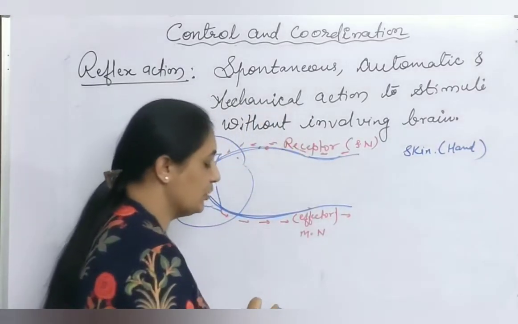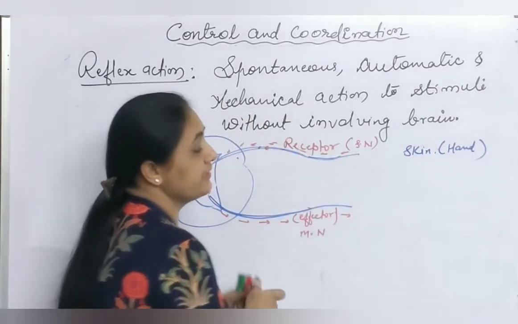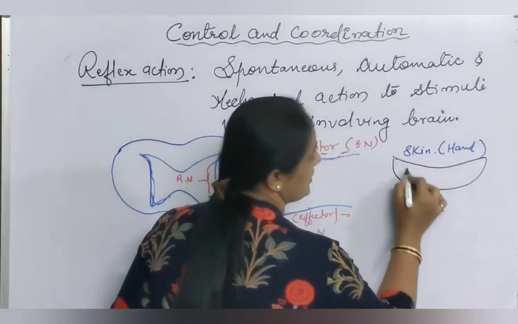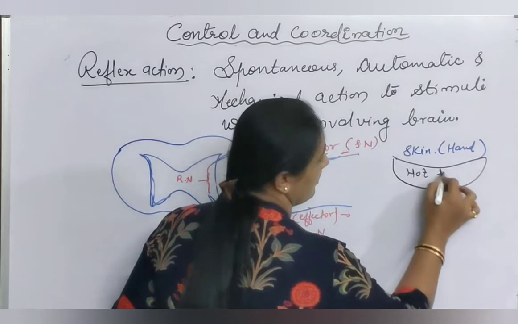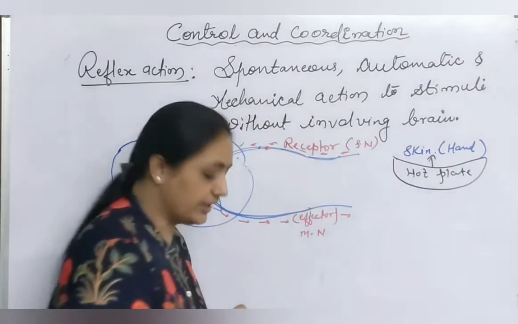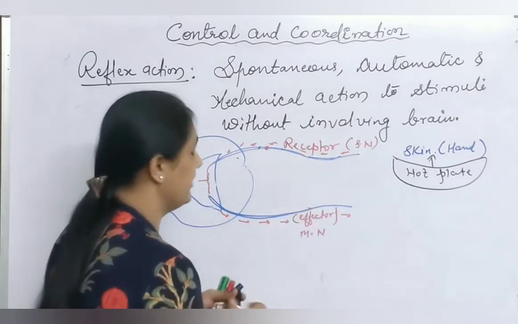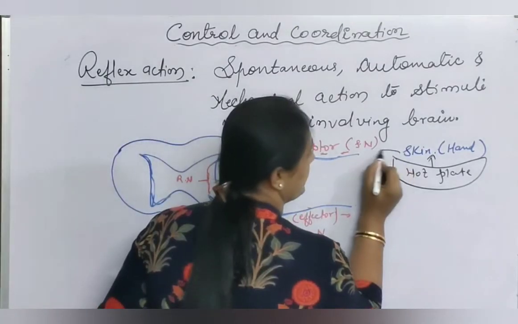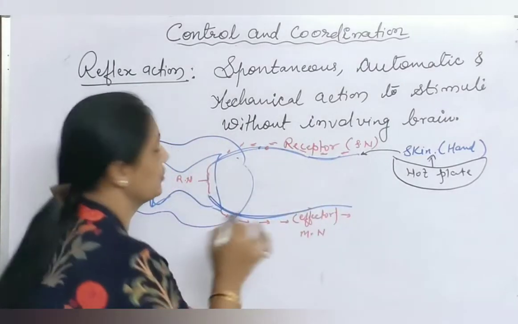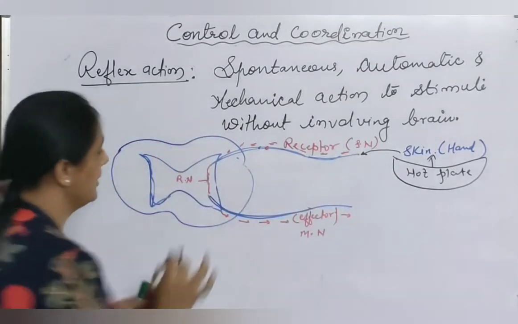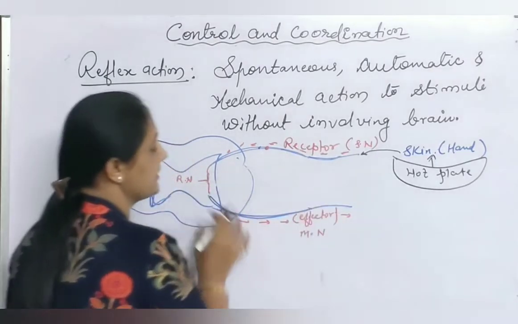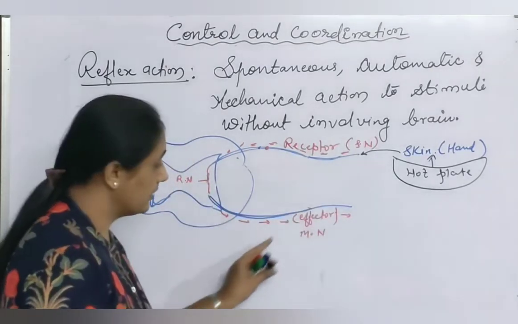From where are stimuli received? Stimuli are received from the hot plate. Suppose this is a hot plate. As soon as it comes in contact with the hand, the tips of the dendrites present on the neuron carry the message to the spinal cord. In the spinal cord, relay neurons are there. They receive the message and pass the response.